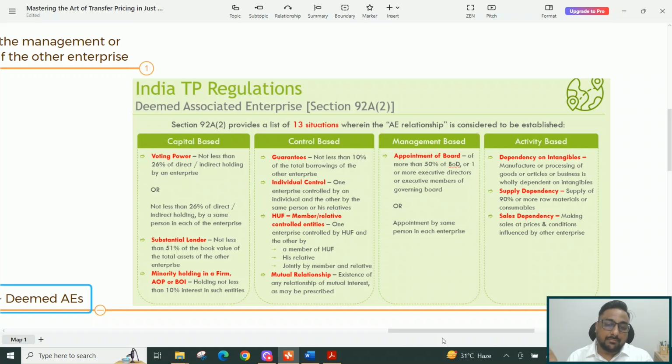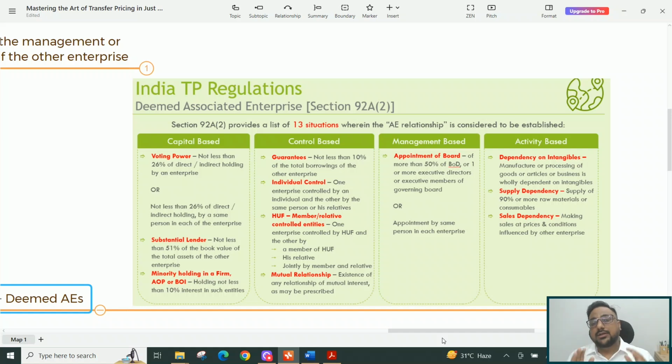Then we come to management based relationship, which is appointing of the board. An entity may not hold share capital, but if it has the power to appoint more than 50% of the board of directors, then you can say that it's a management based relationship, and the other enterprises over which this enterprise has a hold can be associated enterprises. Please don't forget that enterprise also includes the term person, which includes individuals as well.